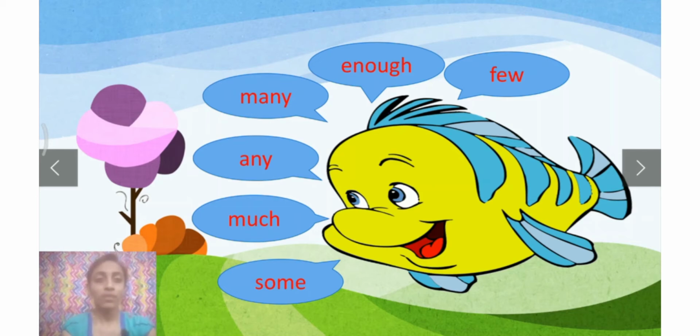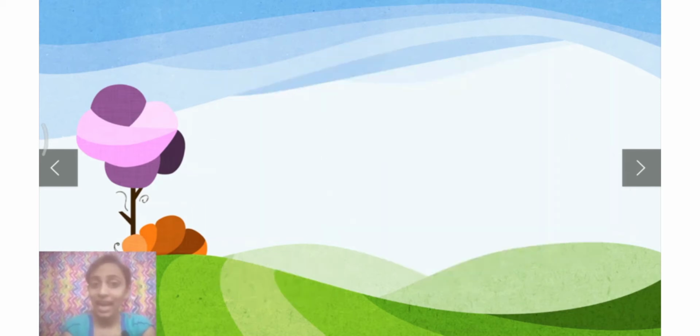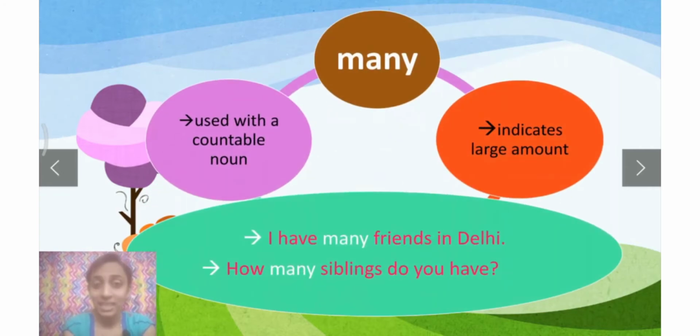Okay. Now, here we have many. Now, when is many used? Many is used with a countable noun. Okay. And always remember, many indicates large amount.